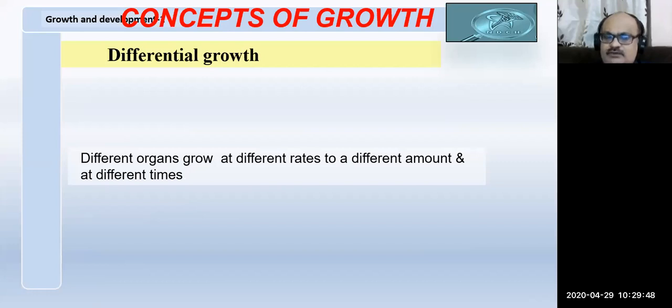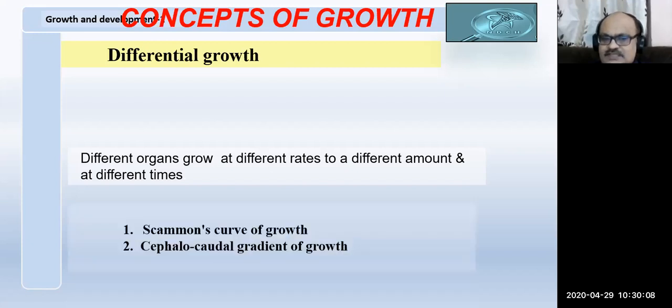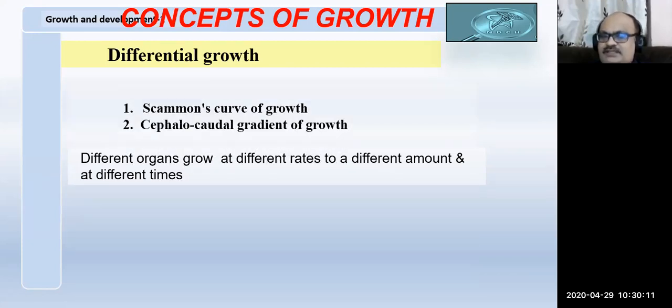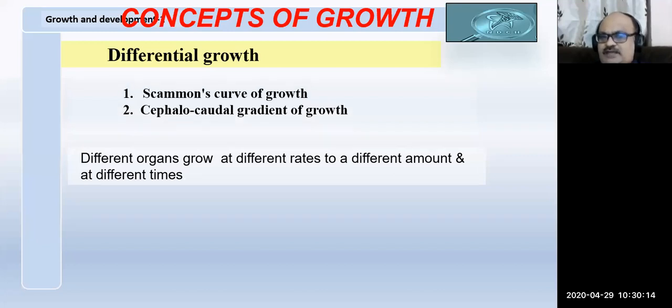What is differential growth? Our body has so many organs, but all of the organs do not grow uniformly at a particular period of time. We notice that different organs grow at different rates, to a different amount, at different times. But this can be explained by two phenomena. One is the Scammon's curve of growth, and second one is the cephalocaudal gradient of growth. These are also very important from the examination point of view. Many times you will get questions on these two topics.